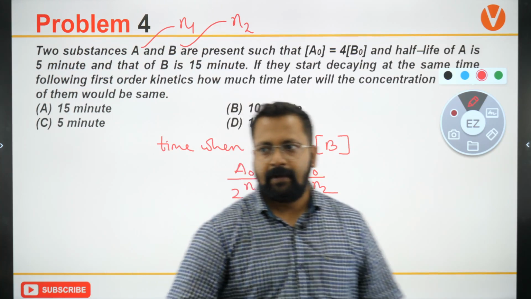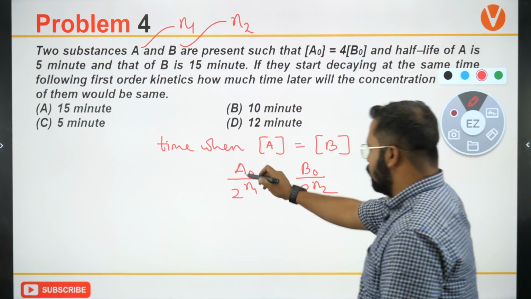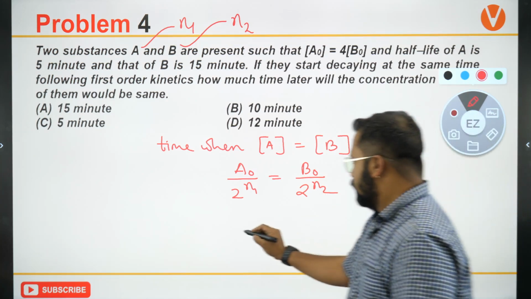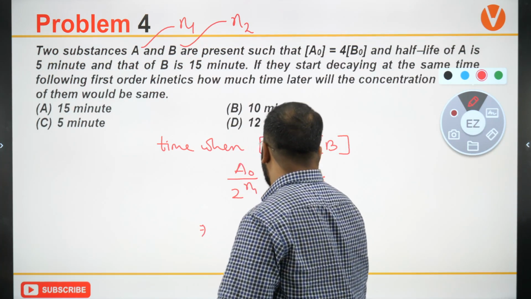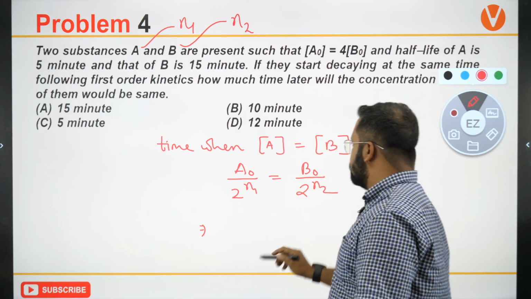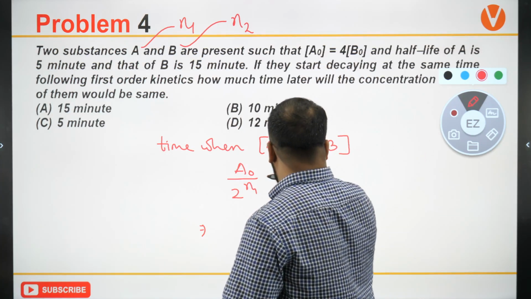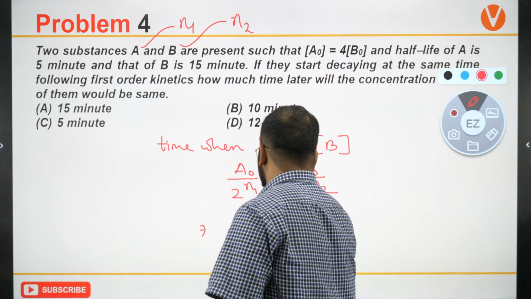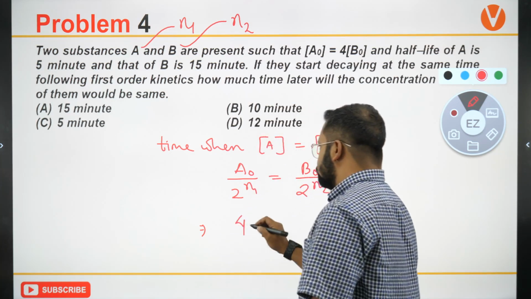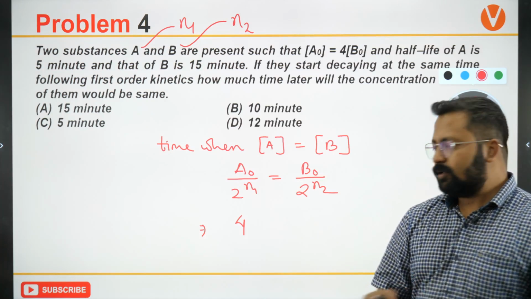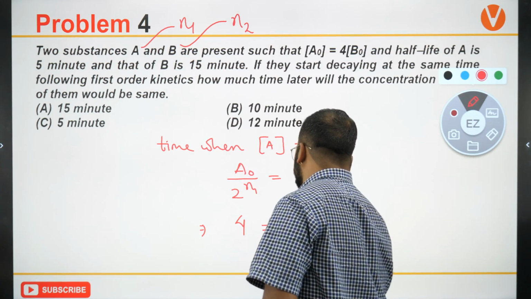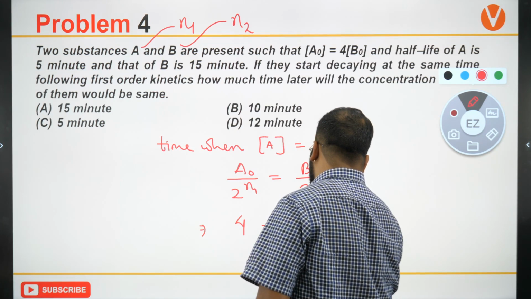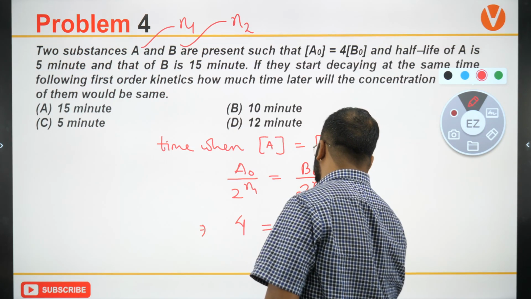यही होना चाहिए. Okay, A naught by 2 to the power n1 should be equal to B naught by 2 to the power n2. A naught by B naught is equal to 4, and this will become 2 to the power n1 minus n2.